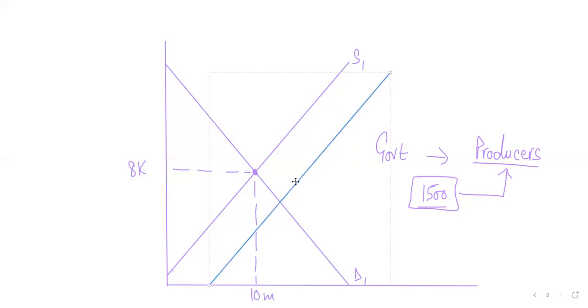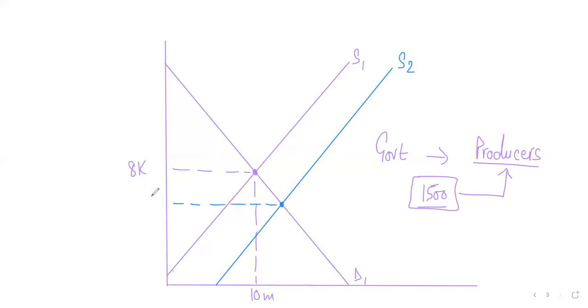Now, when subsidies are provided, the supply curve will shift to the right, as we know, right? And when that happens, where would be the new equilibrium? The new equilibrium would be where the new supply and the demand curve intersect. So this is the new equilibrium point, right?